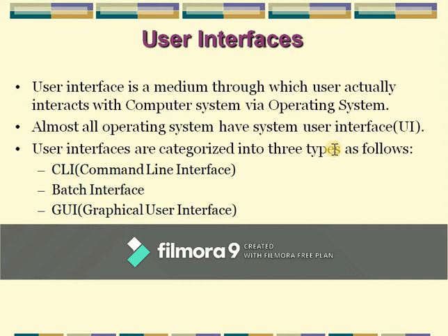Take an example of your mobile operating system. Each mobile operating system has a different user interface. Android has a different user interface, Mac has a different user interface, Apple iOS has a different user interface. In the same way, different operating systems can have different user interfaces. But user interfaces are mainly classified into these three types.